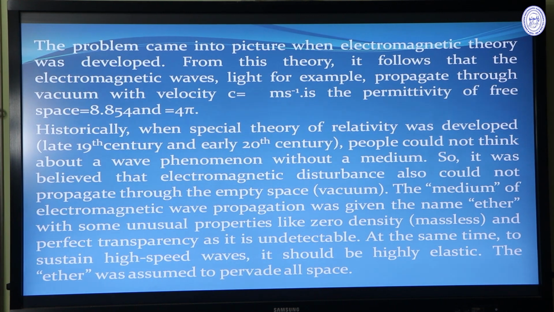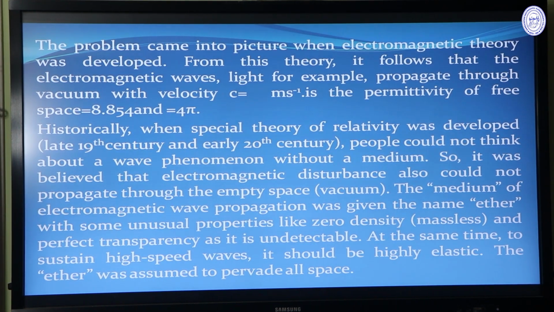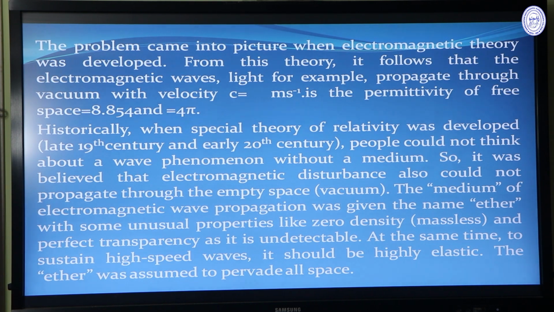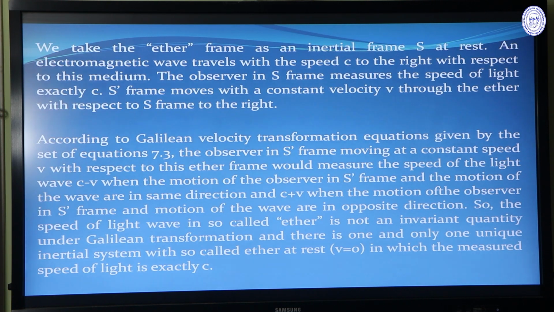So the medium of the electromagnetic wave propagation was given the name ether with some unusual properties, because it is totally undetectable. So we assume that the ether has zero density, that is, massless. It has perfect transparency, that is, it is undetectable. And at the same time, to sustain high speed waves, it should be highly rigid. The ether was assumed to pervade all the space. And we take the ether frame as an inertial frame S at rest.